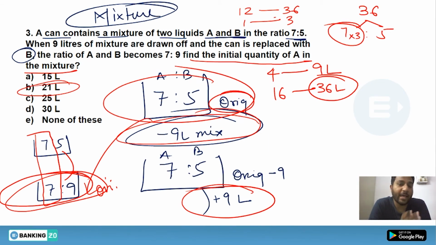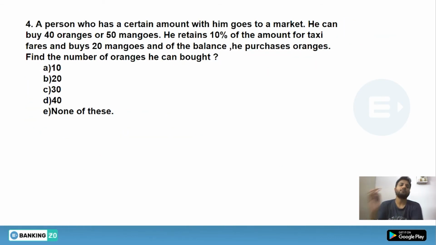So as you have seen, the question was easy, but you need to understand the ratio method to solve this kind of questions. You will keep getting all the things in the future videos. So don't worry about it. Just focus on the method. If you learn this method, you will definitely be able to solve any kind of question which comes your way. Look at this question.